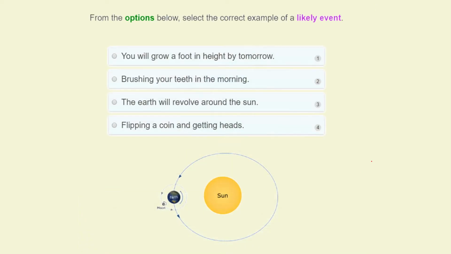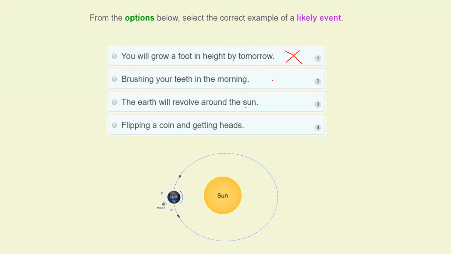All right, let's have a look here. We're looking for a likely event in this question. So something that's got more than a half chance of happening, more than even chance of happening. You will grow a foot in height by tomorrow. I don't think that's going to be happening at all. You will brush your teeth in the morning. Okay, well, let's park that for a minute.